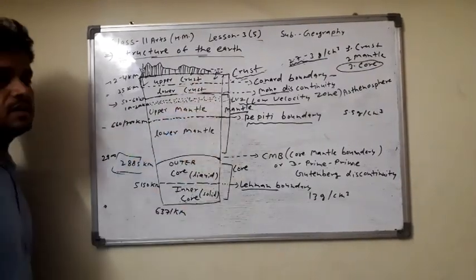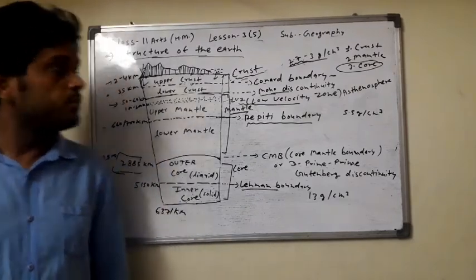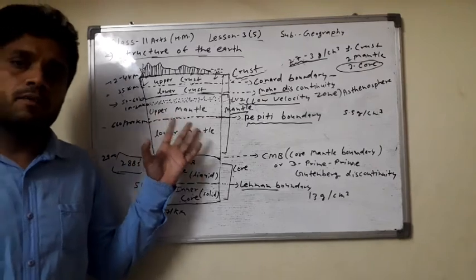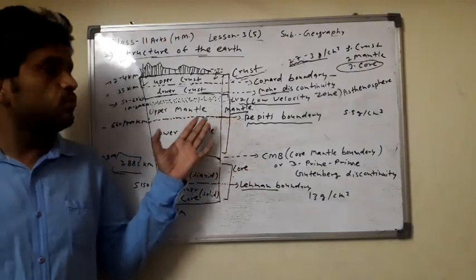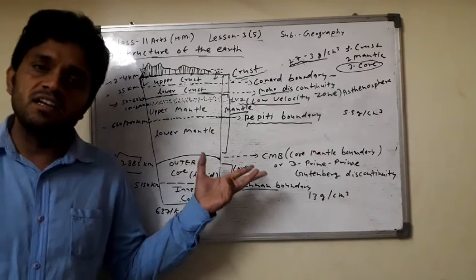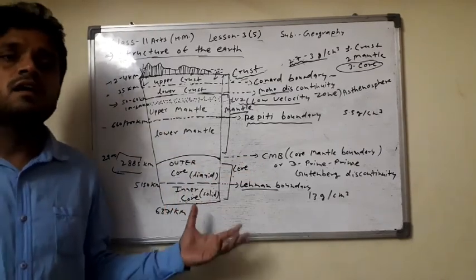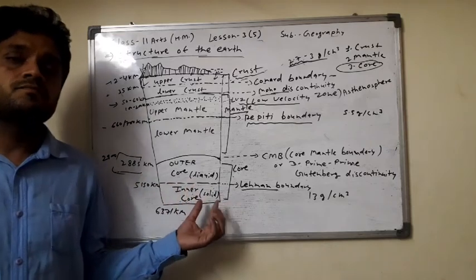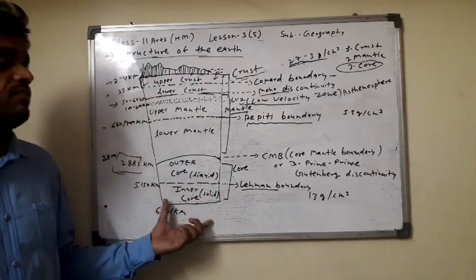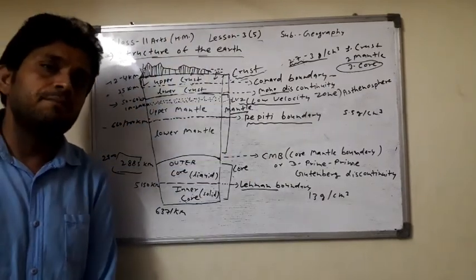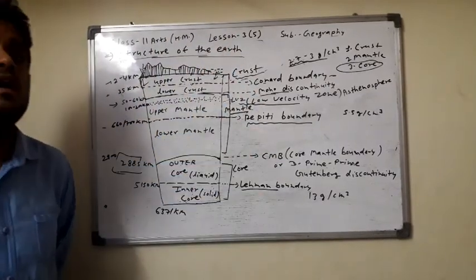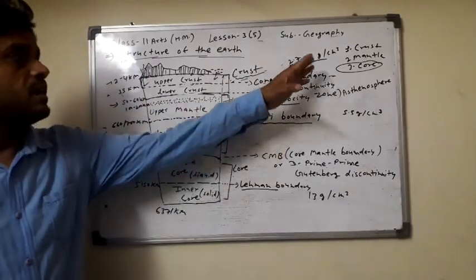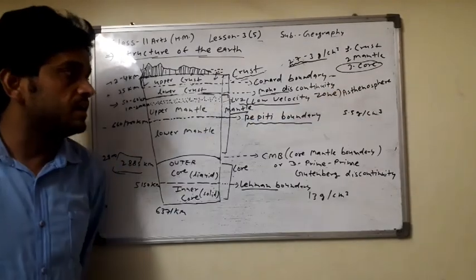In the upper part, soft and light material is found, like silica and aluminum. In the inner part, silica and magnesium are found, and in the last part, heavy material is found, like nickel and ferrum, and density also increases with depth. जैसे जैसे हम डेप्थ में जाएंगे क्या होगा, डेंसिटी इंक्रीज. Here the structure of the earth we can classify into three parts: crust, mantle and core.